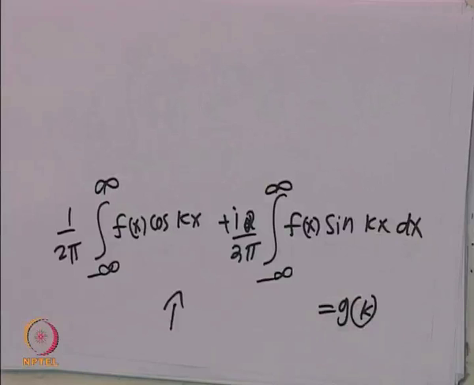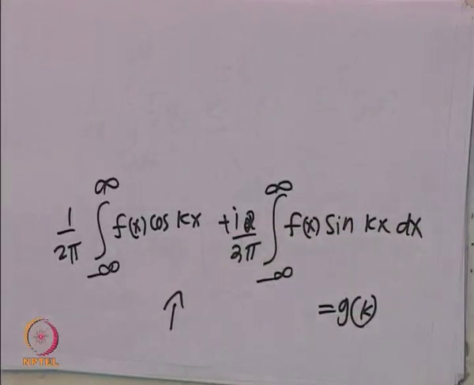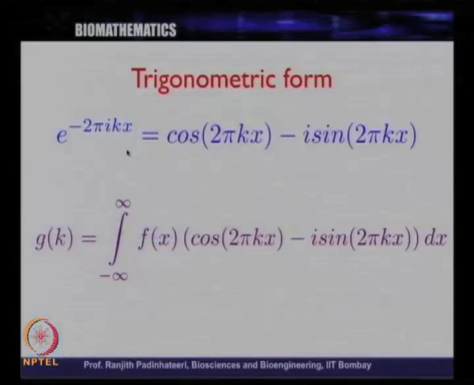Now, this kind of form is called a trigonometric form, if you like. That is, given this function f of x, you can write this in the form of sines and cosines. So, this is in the trigonometric form.